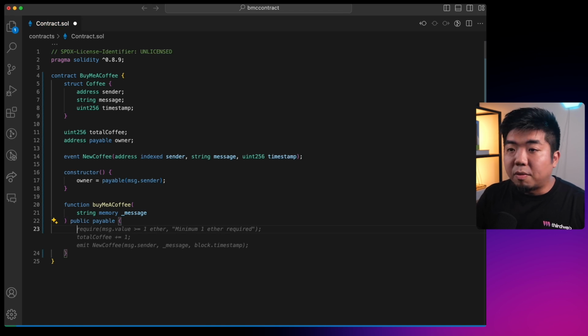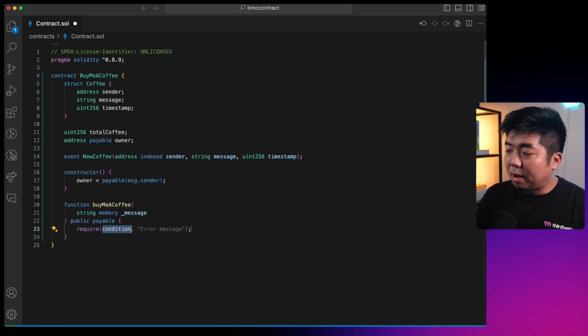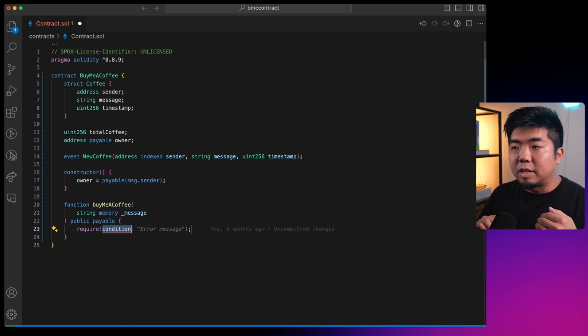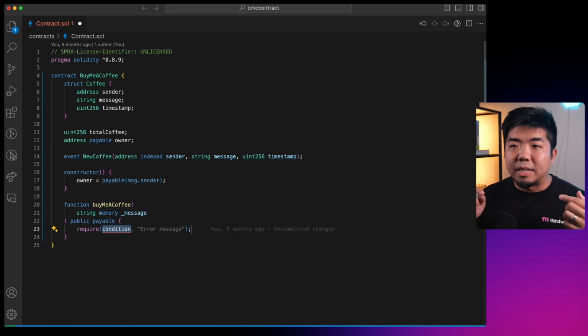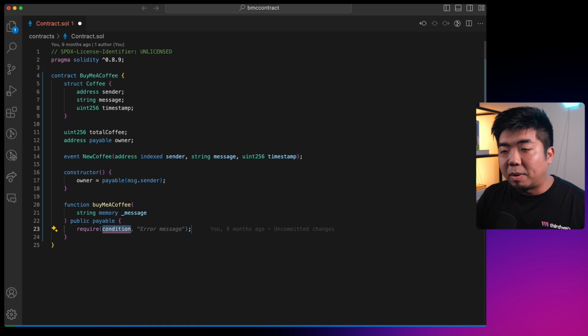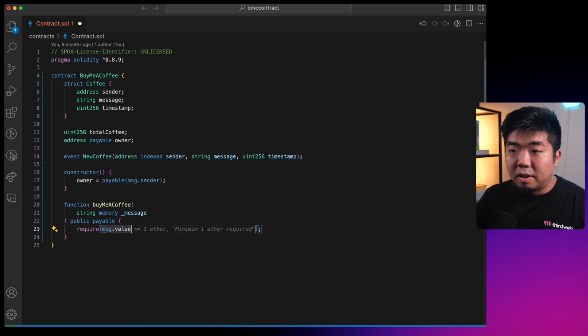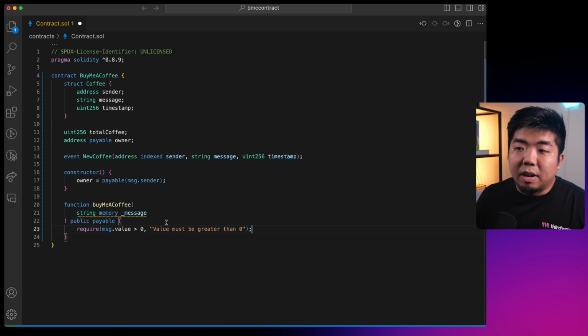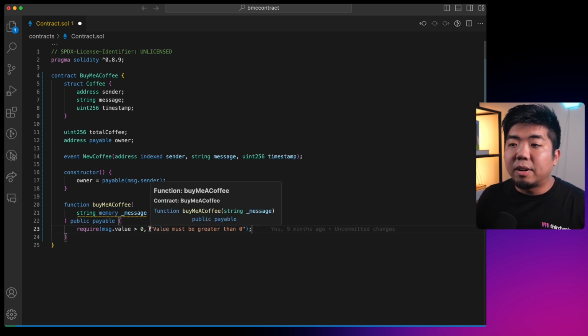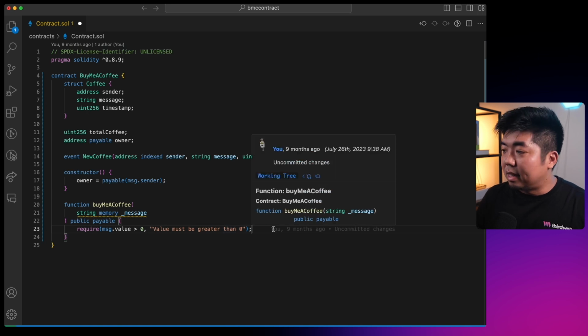And in here, we're first going to require that the value being sent is greater than 0. So we don't want people to just message and execute this function. We want to make sure that they are sending some funds or a tip along with the message that they are creating. So we're going to say that the msg.value needs to be greater than 0. And then we'll have an error message here that just says, hey, if it's not greater than 0, we're going to display this error that says value must be greater than 0.